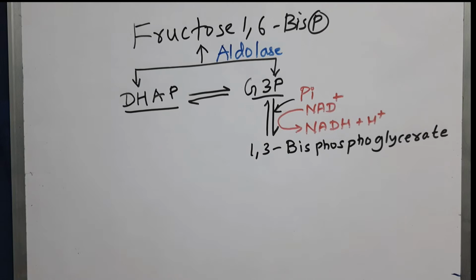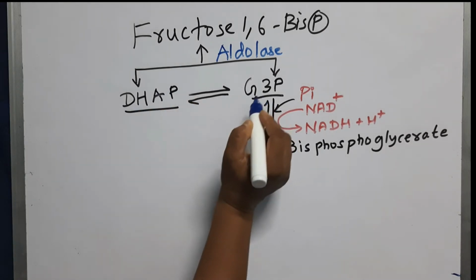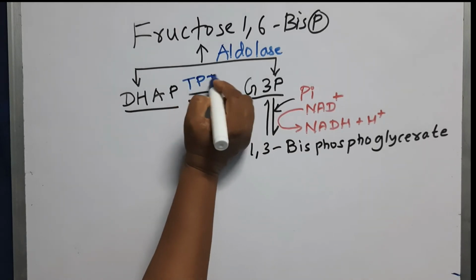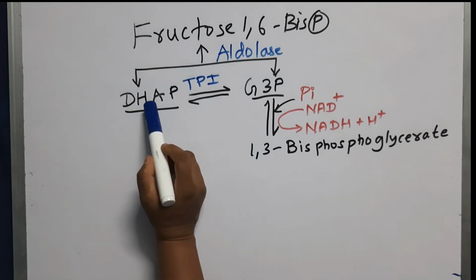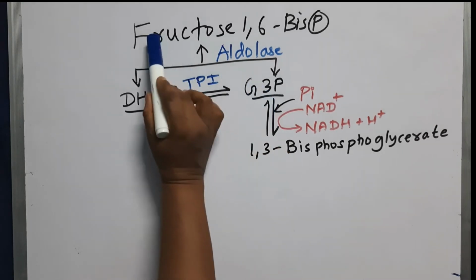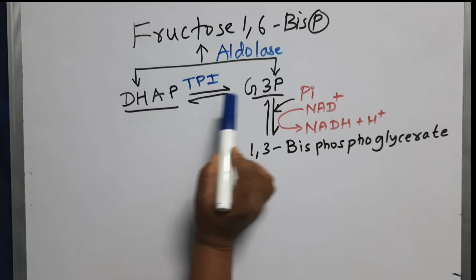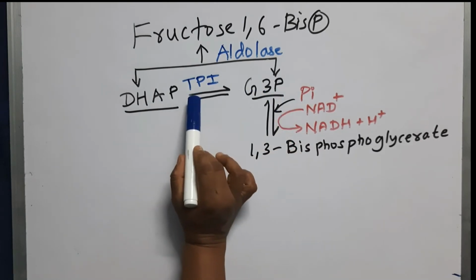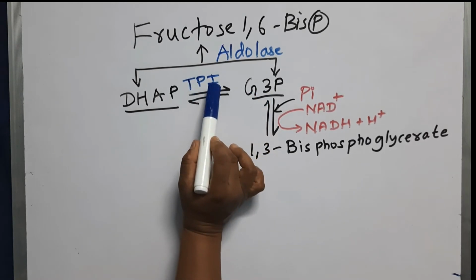So here this is step number 5. Both are trioses, both are having phosphates. So the name can be triose phosphate isomerase. So the DHAP is formed, which is again converted to glyceraldehyde 3-phosphate. So from one fructose 1,6-bisphosphate by aldolase, we get one DHAP and one glyceraldehyde 3-phosphate. This DHAP again isomerizes to glyceraldehyde 3-phosphate by the triose phosphate isomerase enzyme.